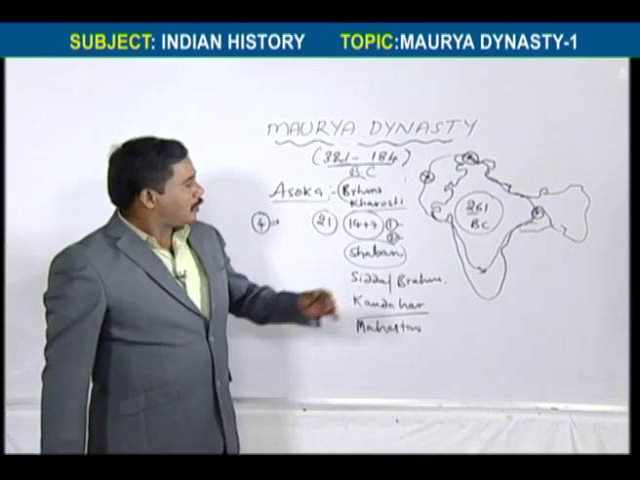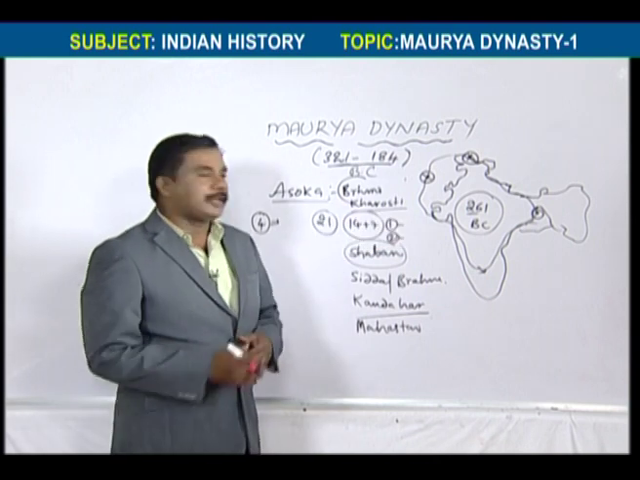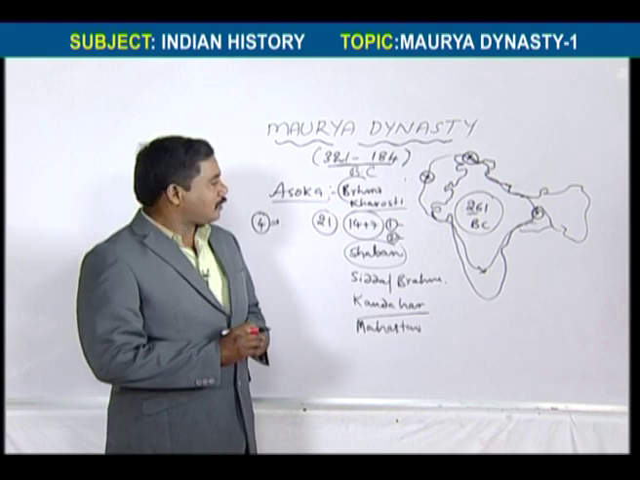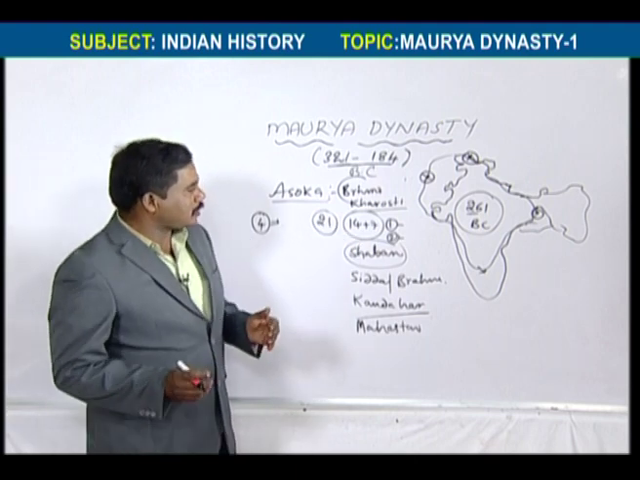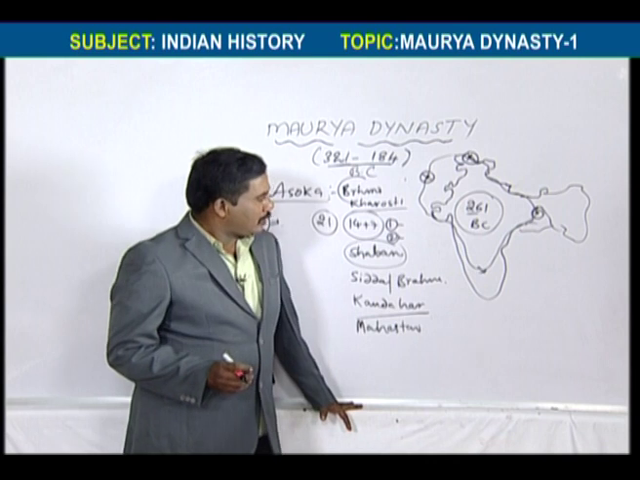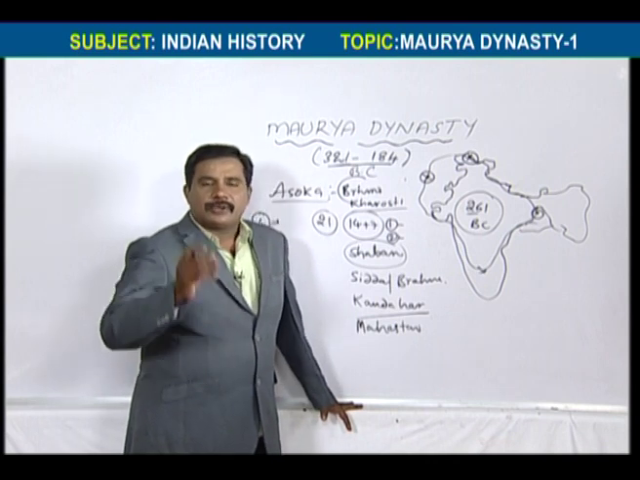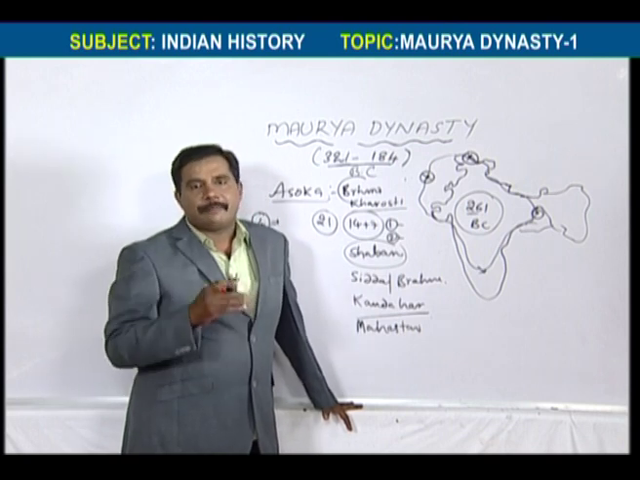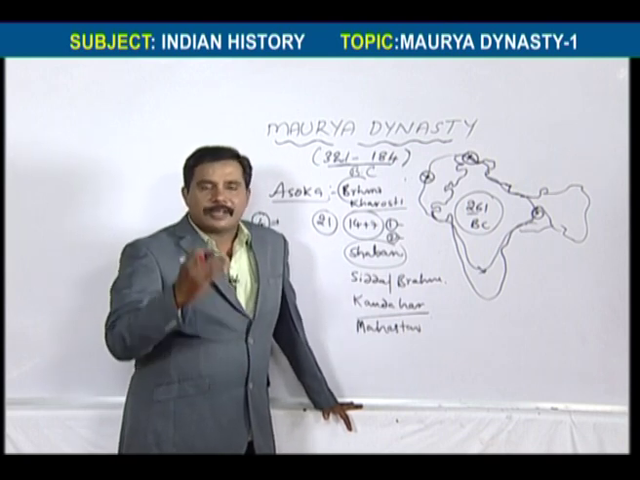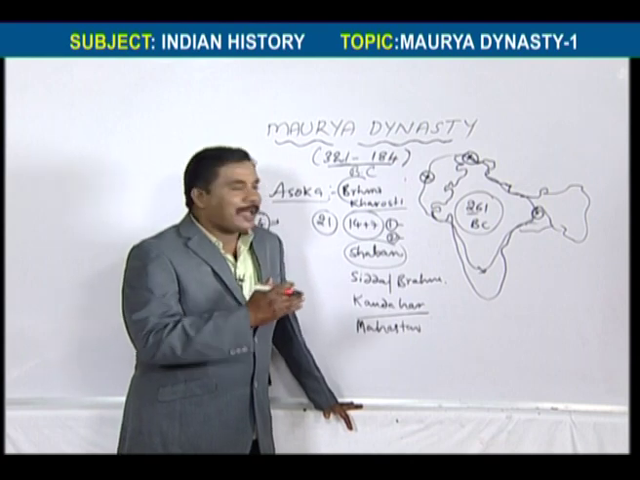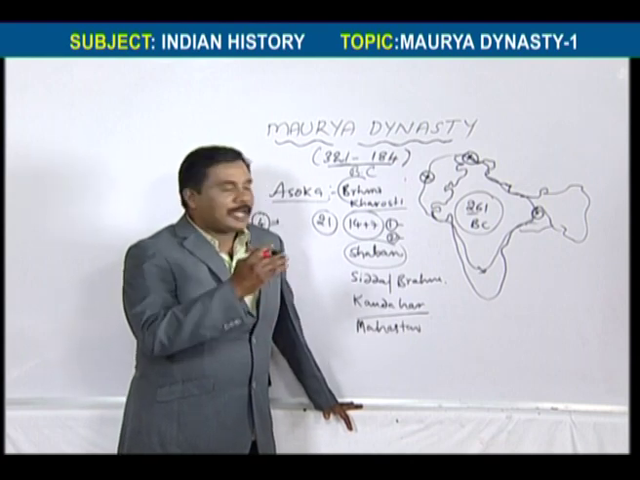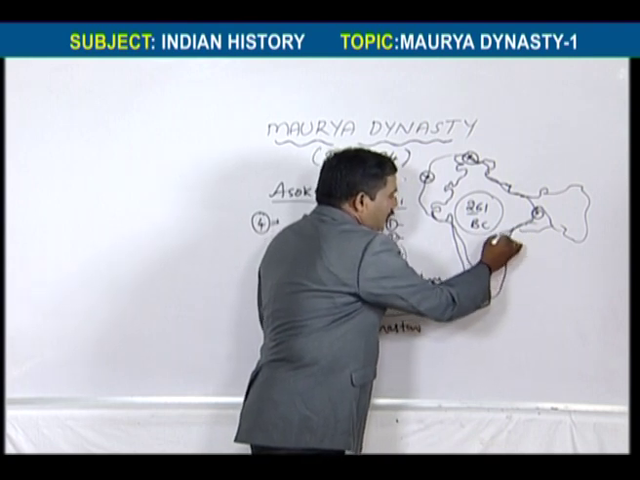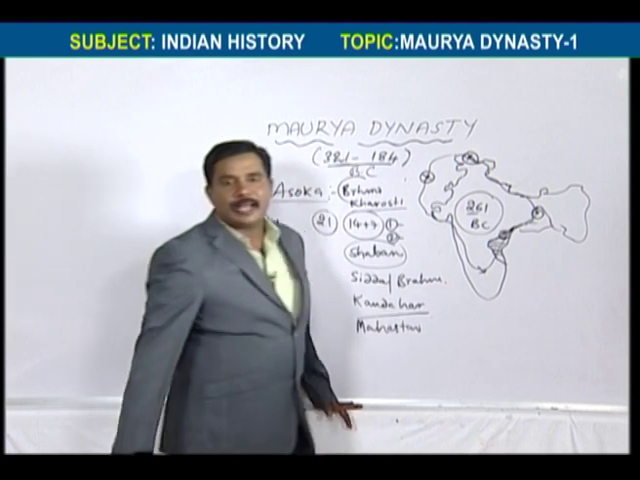So what was the reason for this war? Most people say the Kalingas were not part of the Maurya dynasty, the Maurya empire. Because of that reason, Ashoka attacked Kalinga. Kalinga means right now the Orissa area. This is the Kalinga area.